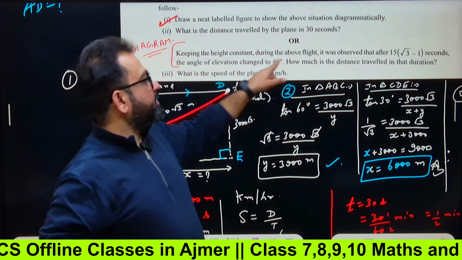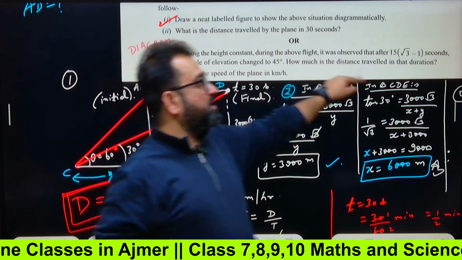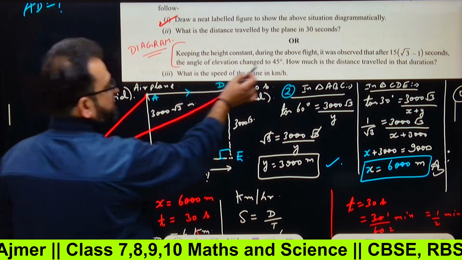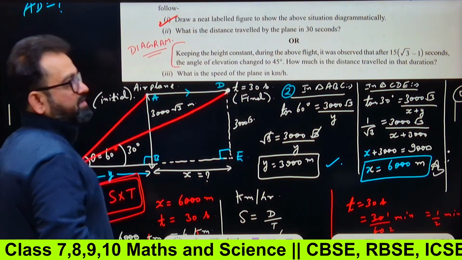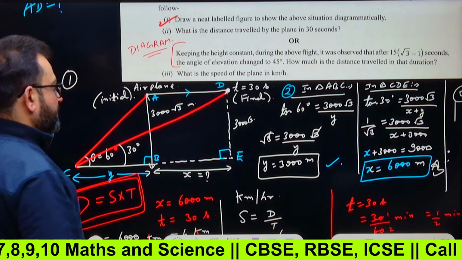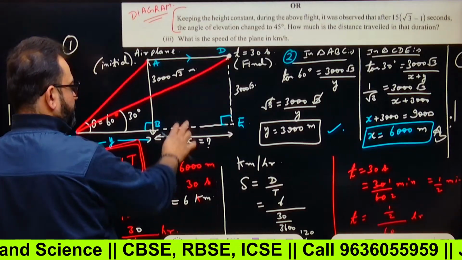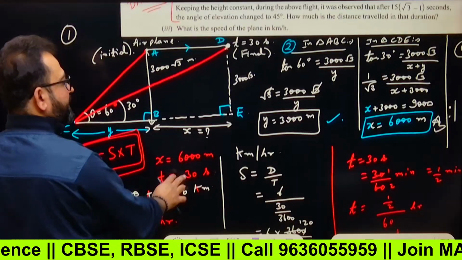Keeping the height constant during the above flight, it was observed that after 15 bracket root 3 minus 1 seconds, the angle of elevation changed to 45 degrees. How much is the distance traveled in that duration, right? You copy these two parts, then we'll be doing the third part. Okay, second part we can do.